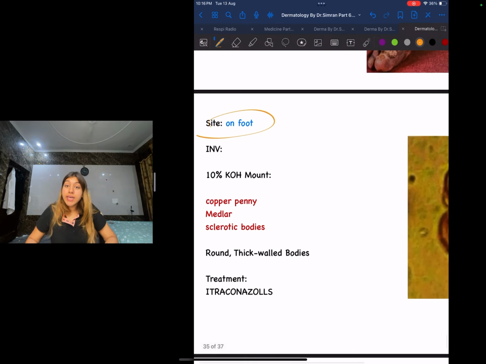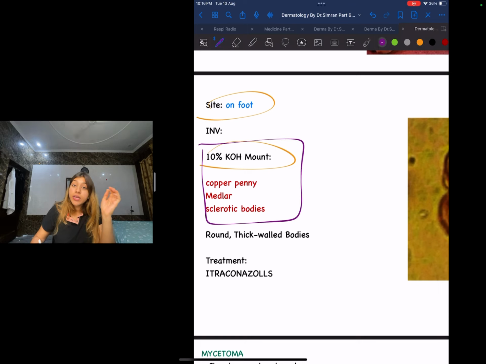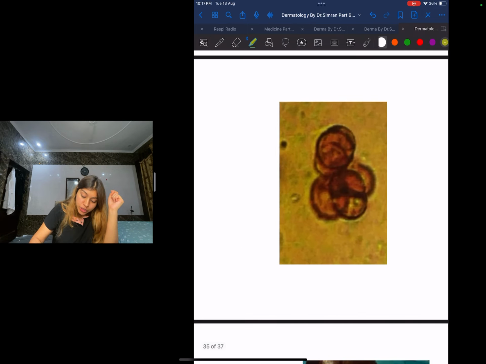What is the investigation we will do? Again, for fungus, I will do a 10% KOH mount. Now, this is the most important finding. What will I see on that 10% KOH mount? I would see copper penny body appearance, medlar bodies or sclerotic bodies. Now let us look at this. I hope you can appreciate this beautiful copper penny appearance.